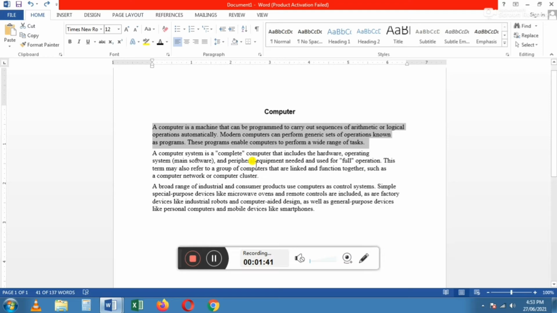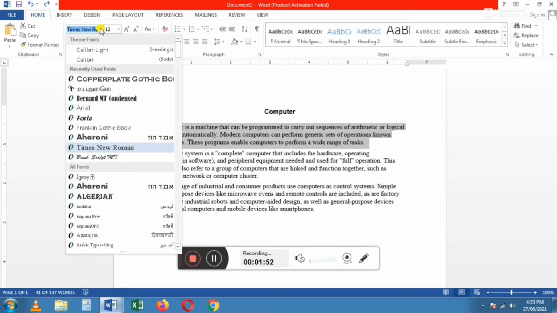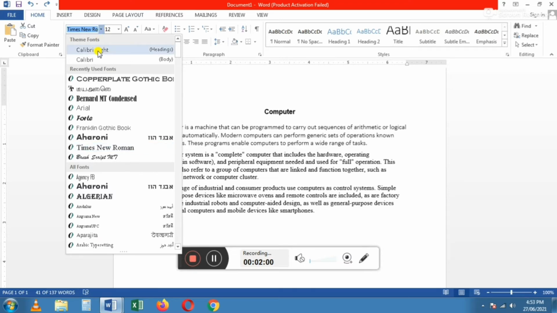Then click on the down arrow next to Times New Roman in the font group of the ribbon. Here a list will open. The list contains many options. You have to choose any one from this.